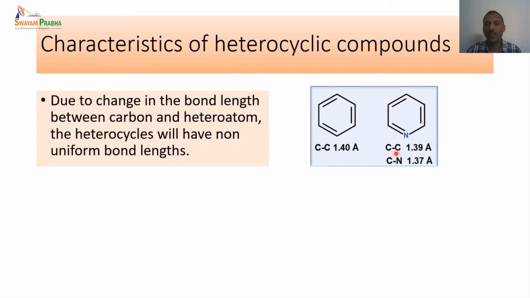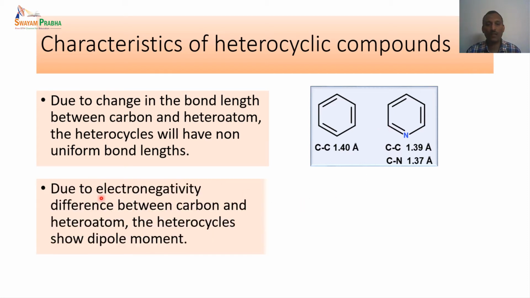The CC bond length is 1.3 angstrom and the CN bond length is 1.37 angstrom. This subtle difference happens due to the electronegativity difference between the nitrogen atom and the carbon atom.